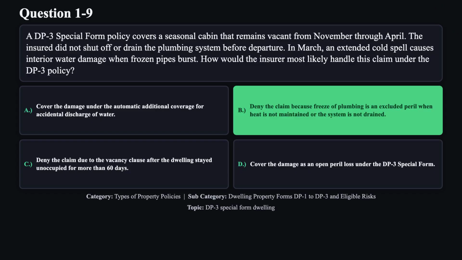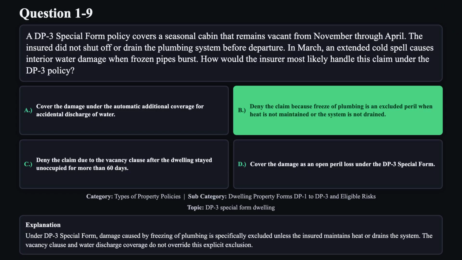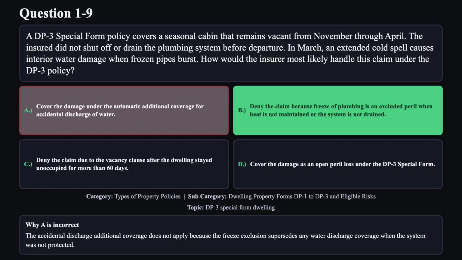The correct answer is B. Under the DP3 special form, damage caused by freezing of plumbing is specifically excluded unless the insured maintains heat or drains the system. The vacancy clause and water discharge coverage do not override this explicit exclusion. Reason A is not correct. The accidental discharge additional coverage does not apply because the freeze exclusion supersedes any water discharge coverage when the system was not protected.